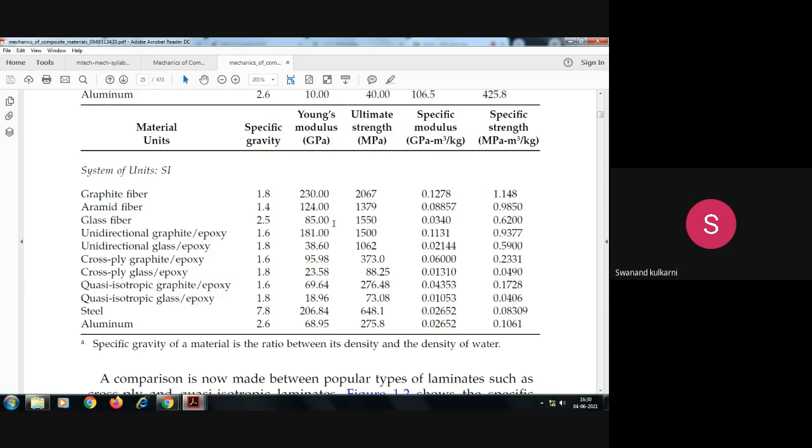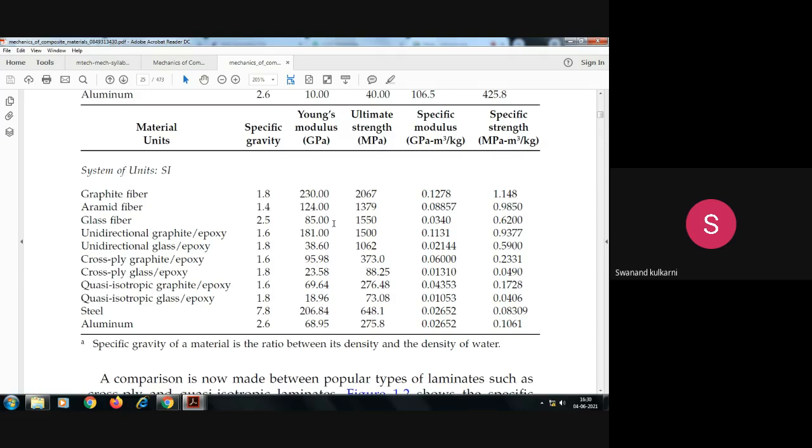And for aluminum, generally Young's modulus is in the range of 70 gigapascal. In case of steel, it is 3 times larger than aluminum, near about 206, more than 200, 210.